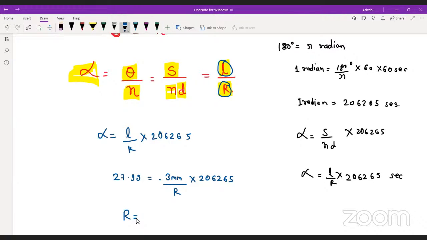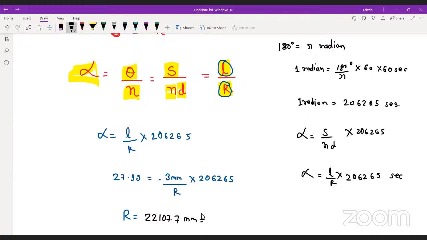Okay. So basically your answer will be, nobody is replying here. All I have to calculate. Guys, it's your exam. You have to calculate. Okay, now the answer for the R will be 22107.7 mm.